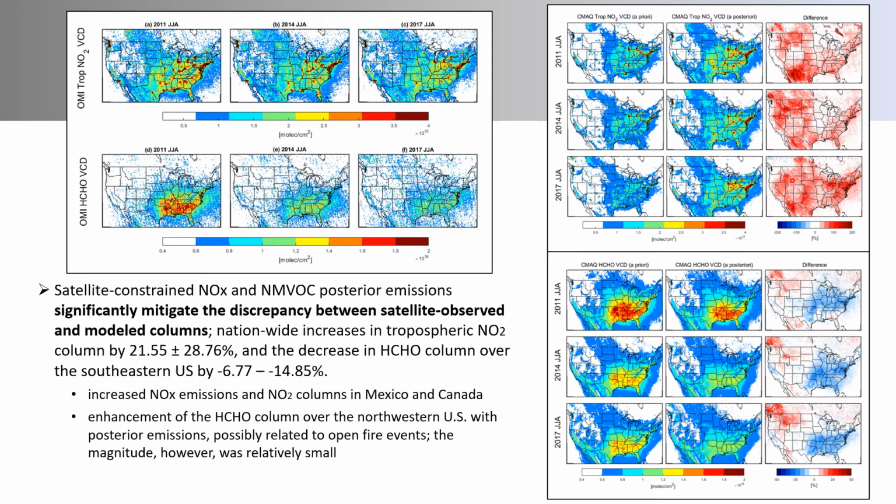We also found increased NOx emissions and NO2 columns in Mexico and Canada area, which in turn potentially enhance the influence of ozone precursors transported from outside of the CONUS. In addition, we observed enhancement of formaldehyde column over the northwestern United States with the posterior emissions, possibly related to open fire events. However, the magnitude was relatively small.